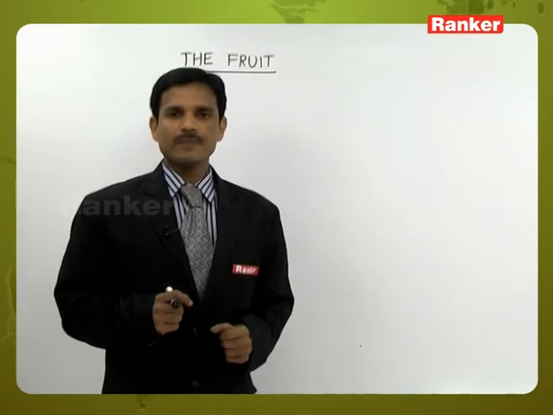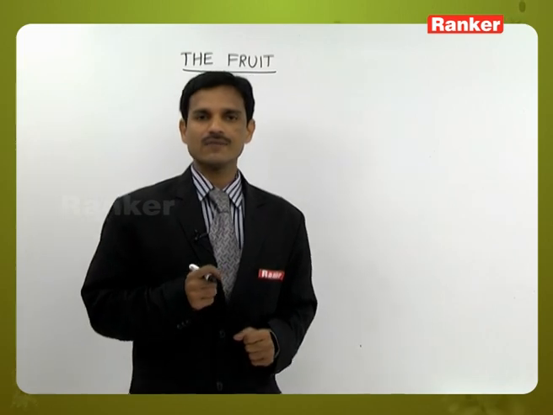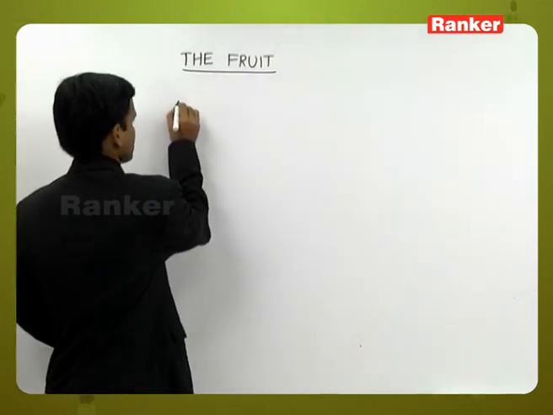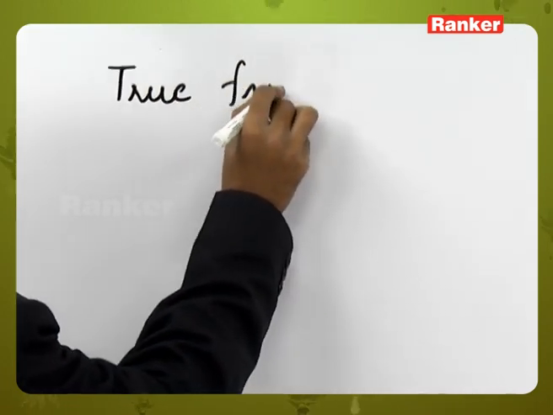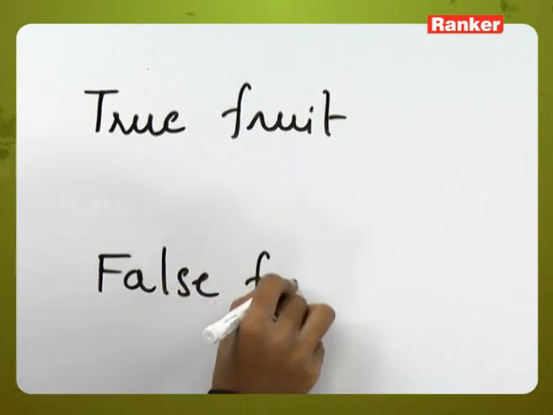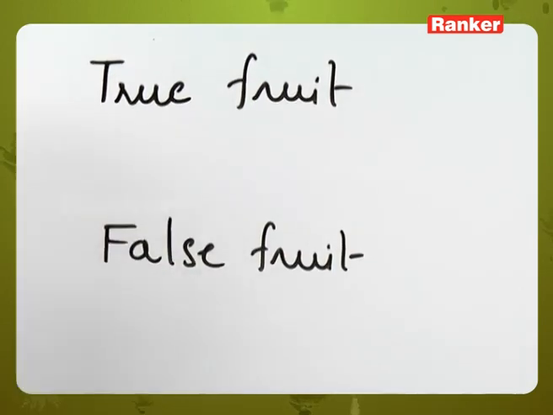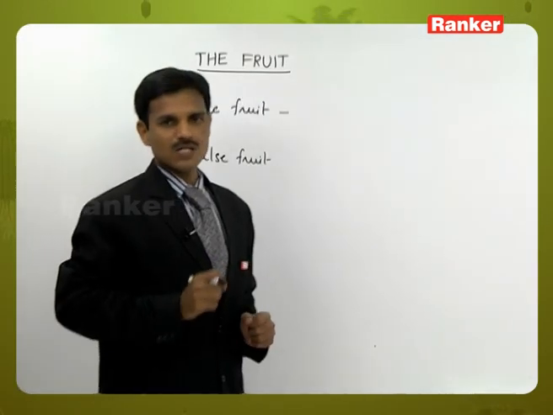And here the fruits are mainly of two types. One is true fruit and the second one is false fruit. So what is true fruit, what is false fruit?